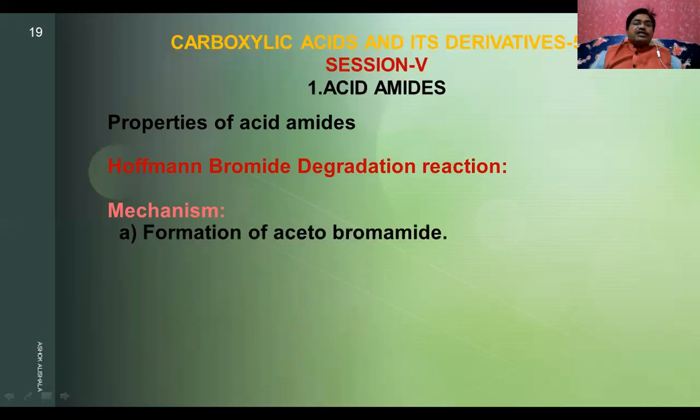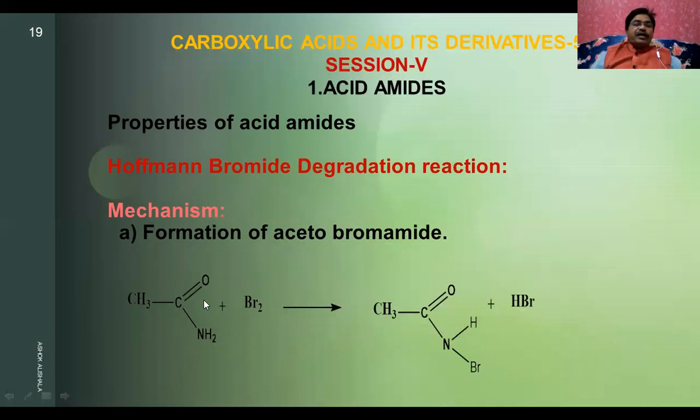First step is said to be the formation of acetobromamide. How is it formed? See, the acetamide when treated with bromine, these two hydrogens on the amine nitrogen will react. One bromine is taken by the nitrogen, and the hydrogen and the remaining bromide will be eliminated in the form of hydrogen bromide.